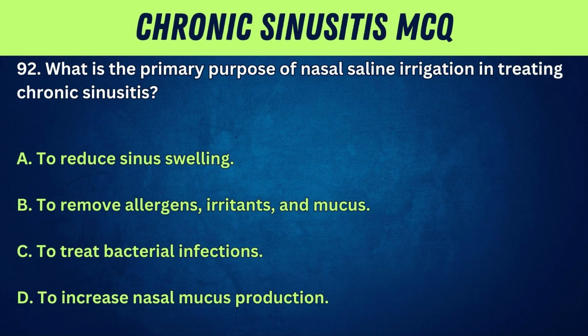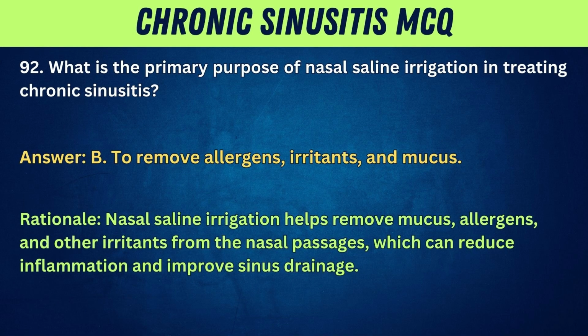92. What is the primary purpose of nasal saline irrigation in treating chronic sinusitis? A. To reduce sinus swelling. B. To remove allergens, irritants, and mucus. C. To treat bacterial infections. D. To increase nasal mucus production. Answer: B. To remove allergens, irritants, and mucus. Rationale: nasal saline irrigation helps remove mucus, allergens, and other irritants from the nasal passages, which can reduce inflammation and